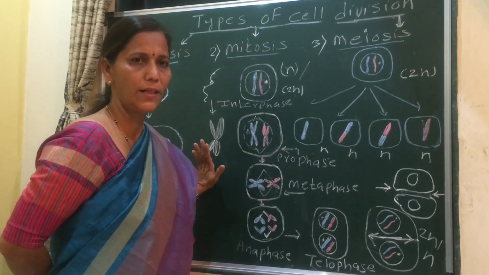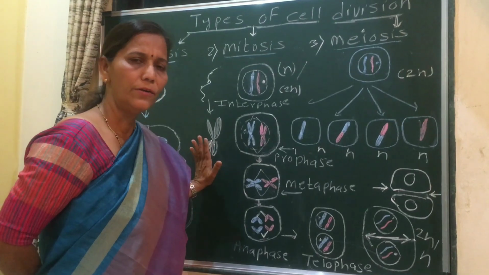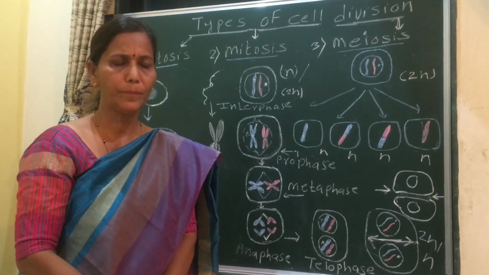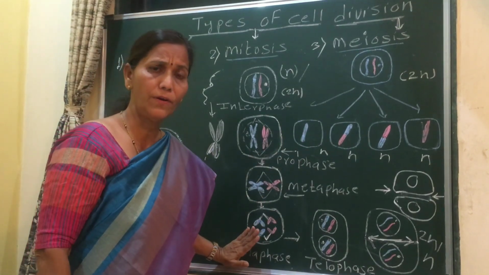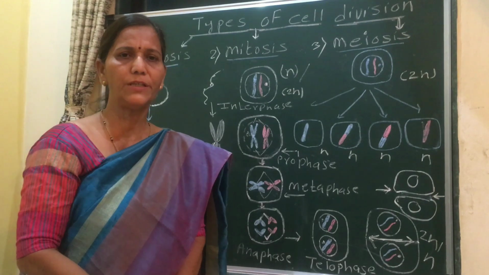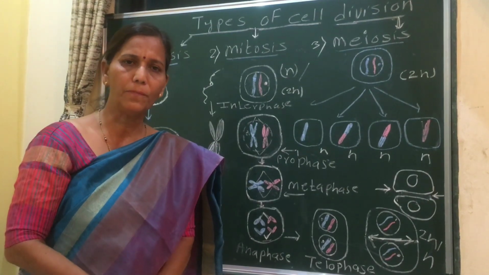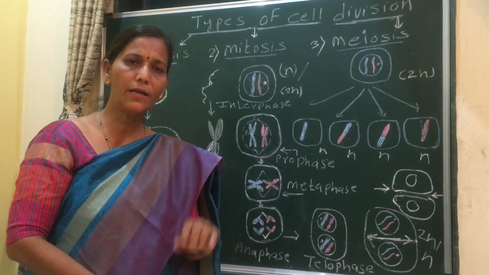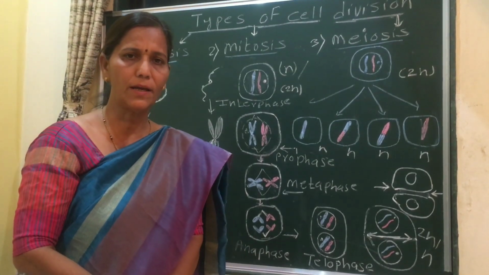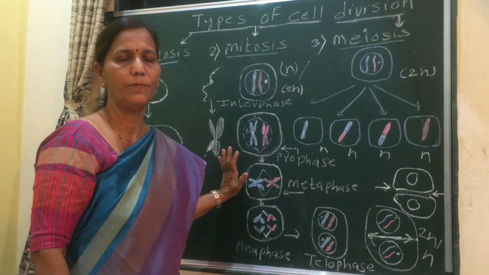Please see all this, and due to this you will find biology a very easy subject. First see the video, then see the animated videos available on YouTube, and then read the topic. And if you have any difficulty, please see the video again.